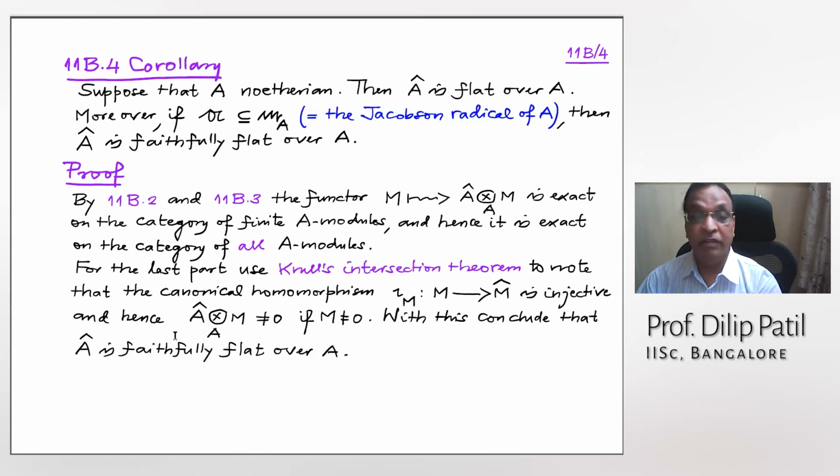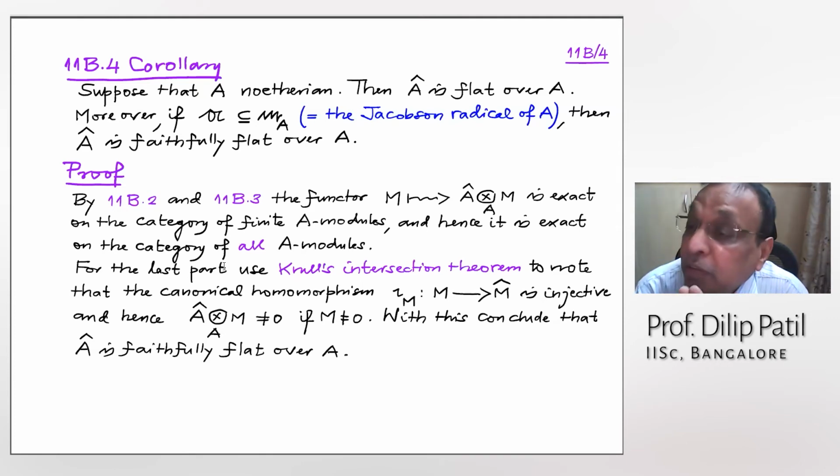So this map is injective, and hence A cap tensor M is non-zero if M is non-zero. Because when you tensor with A cap, this is injective and it's flat, so it will remain injective. So this is non-zero, still a submodule of that, so it will be non-zero. And therefore, we conclude that it is faithfully flat. Faithfully flat means the thing to check is that if a module is non-zero, then the tensor with that should be non-zero. So is that okay? Shall I pause for a minute if you have a question?